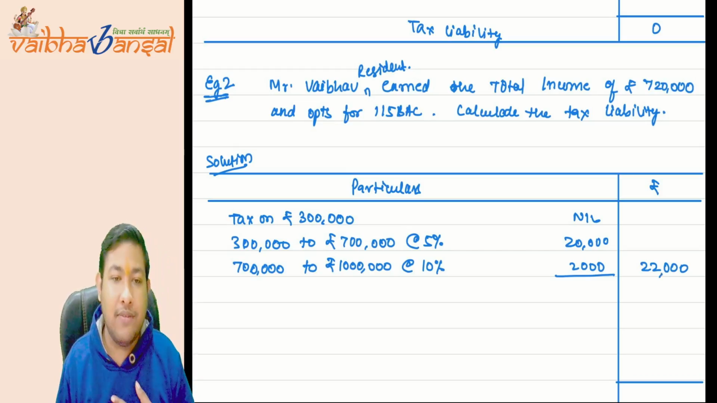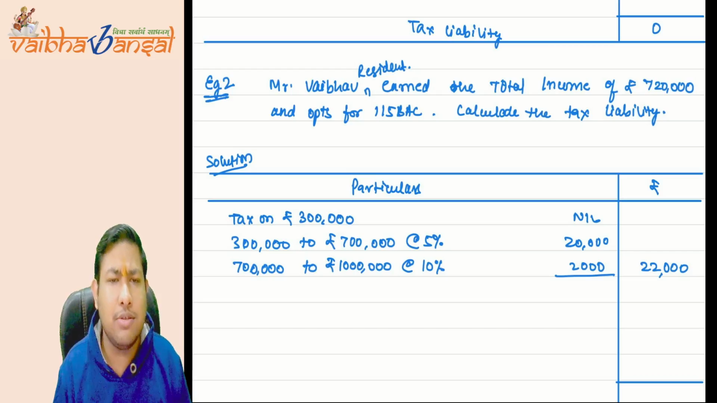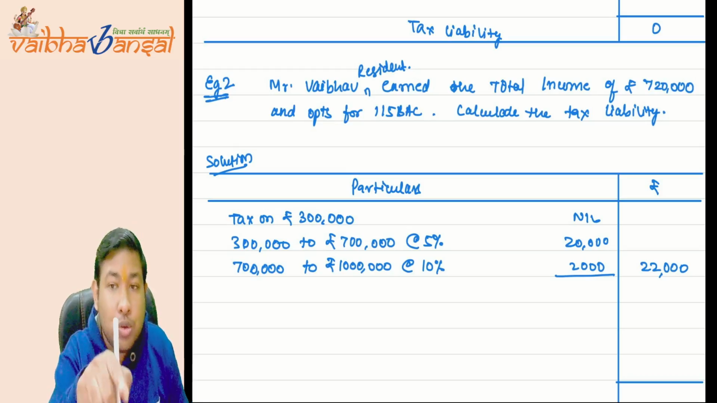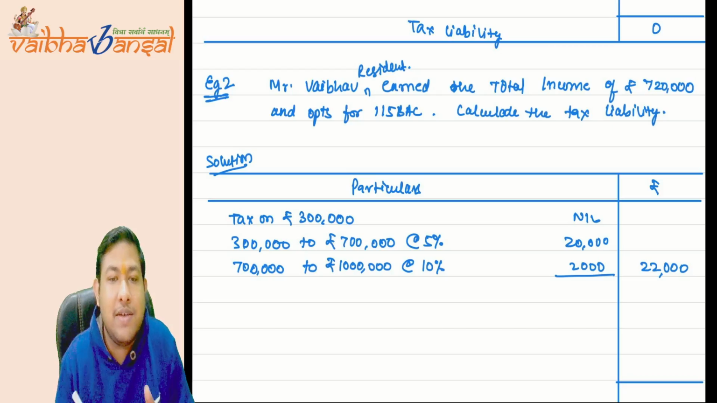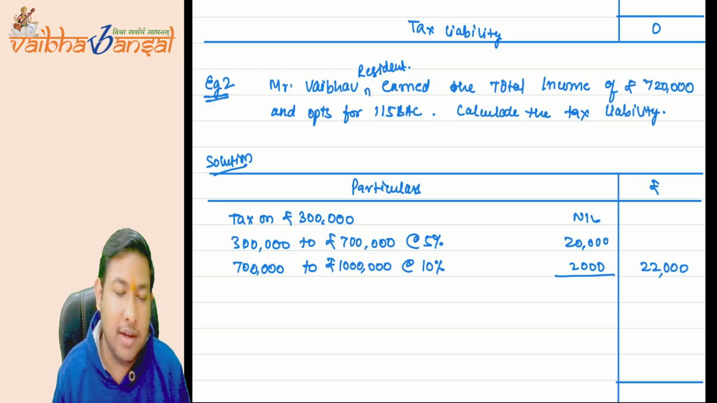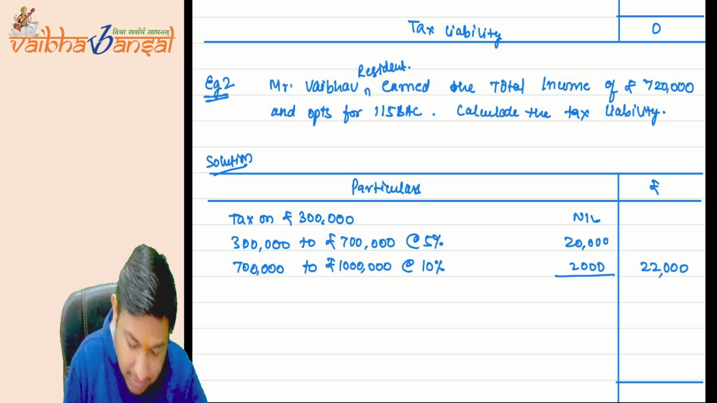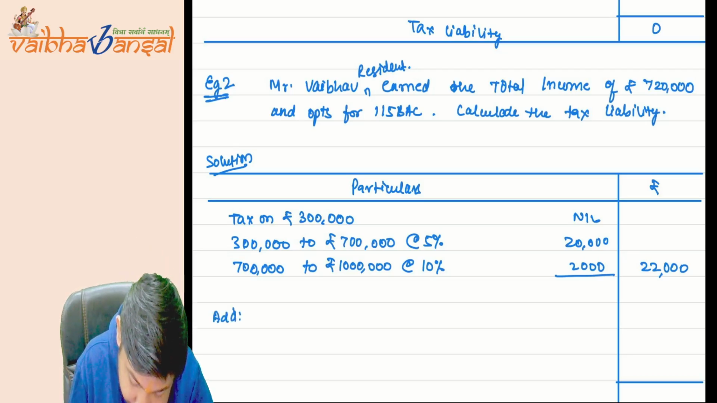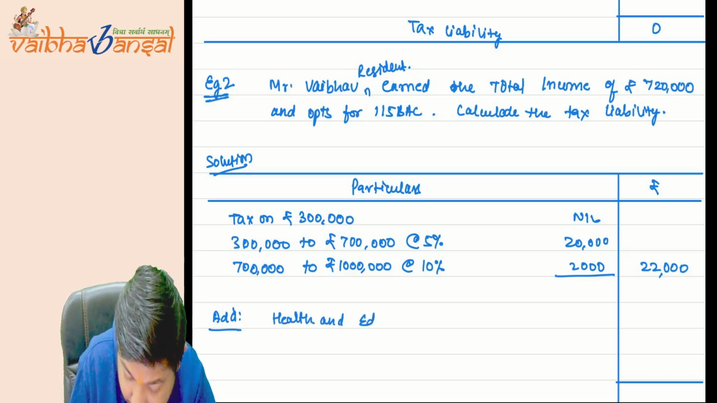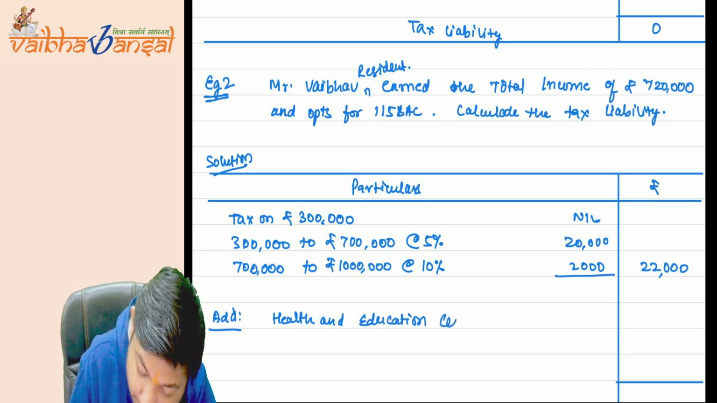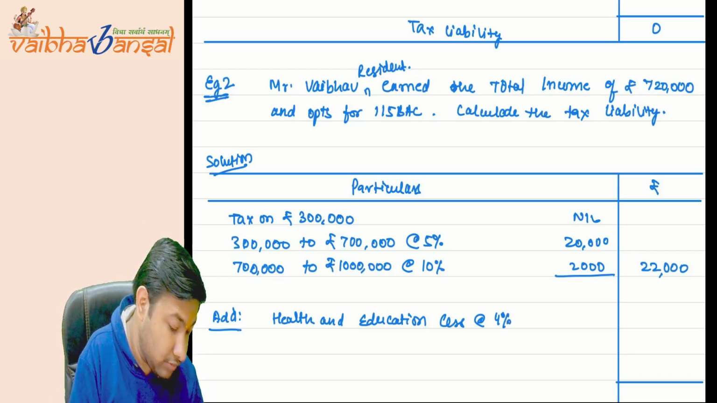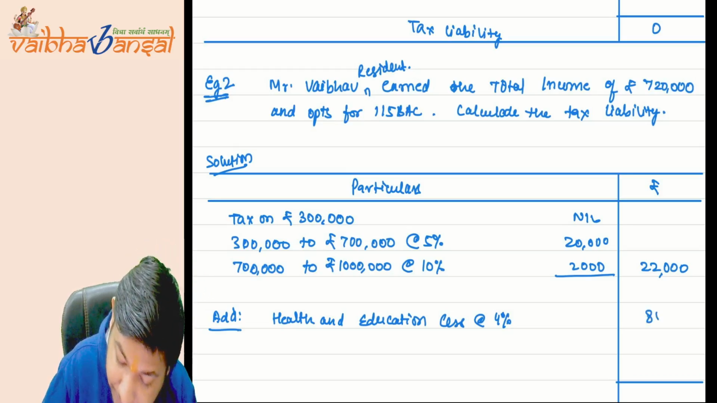Now, I am earning 7 lakh 20,000. Is the rebate applicable? No. Rebate is applicable only when the total income is up to 7 lakh, but here the total income is 7 lakh 20,000. So the rebate is not applicable, and my tax comes to 22,000. But here as well, there is a twist. How can I forget you? This is the health and education cess: 4% of 22,000, which comes to 880.